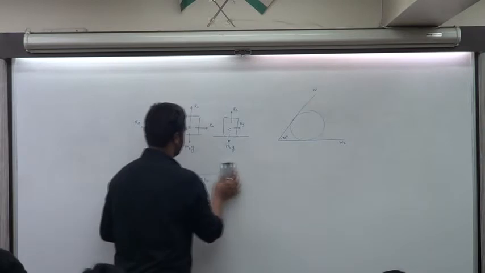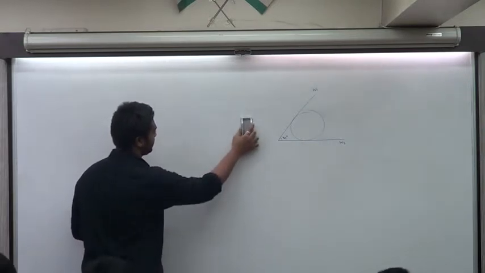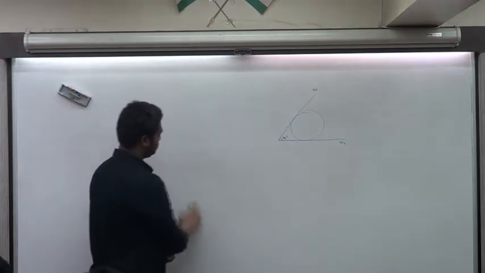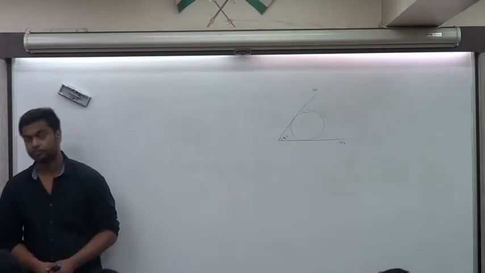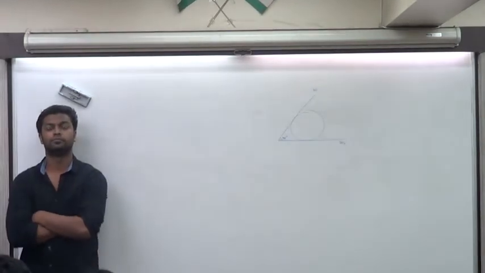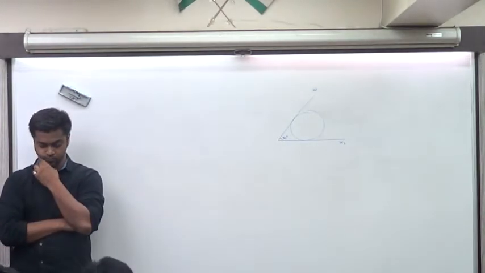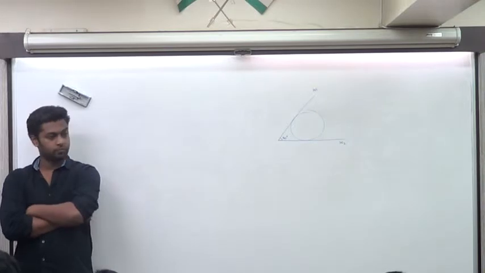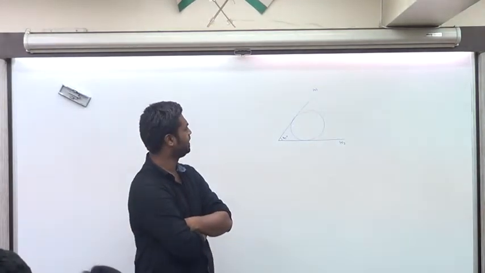Please try to use that angle if you can. So what is W1 and W2? Wall 1, wall 2. Nothing apart from that.